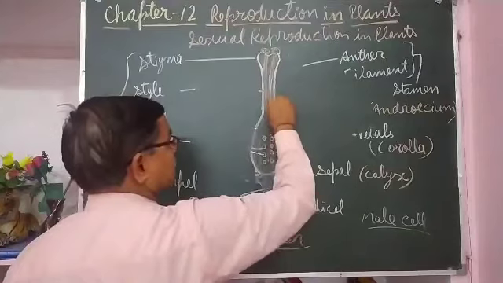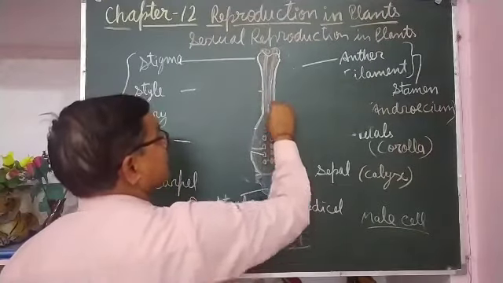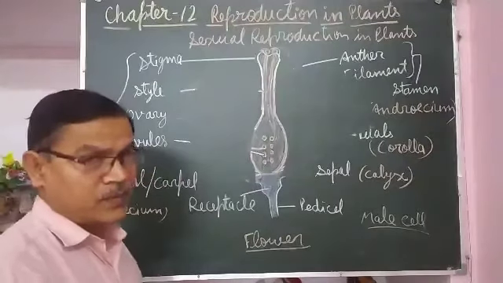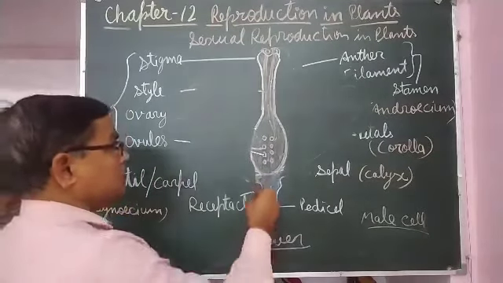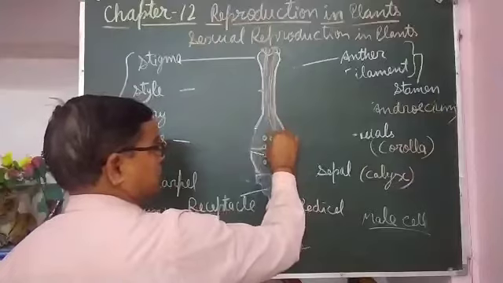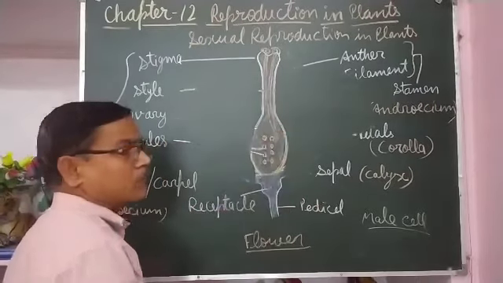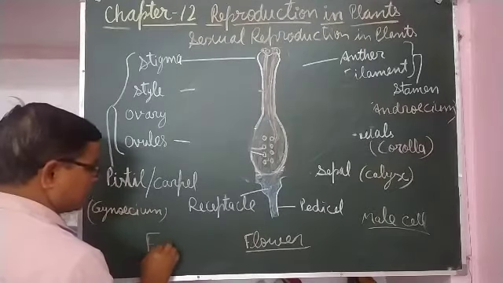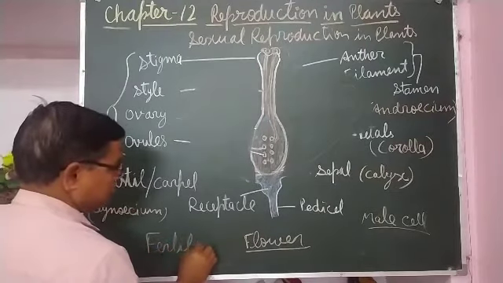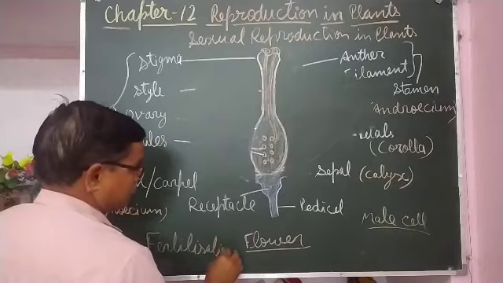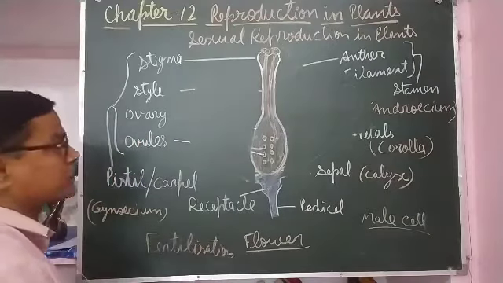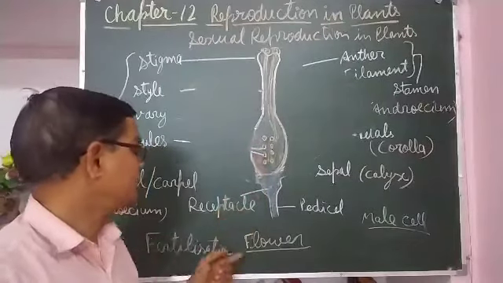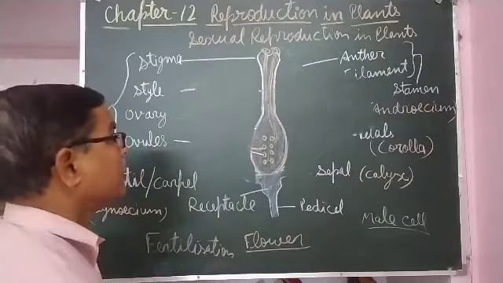It reaches the ovules, and these pollen tubes carry the male cell for fertilization. That male cell fuses with the female cell present in the ovule. That process is called fertilization. Means the process of fusion of male and female cells is called fertilization.